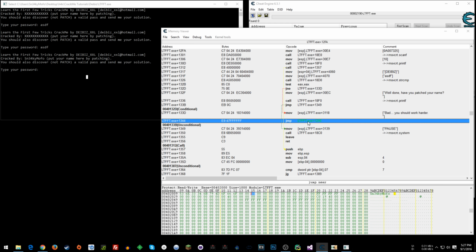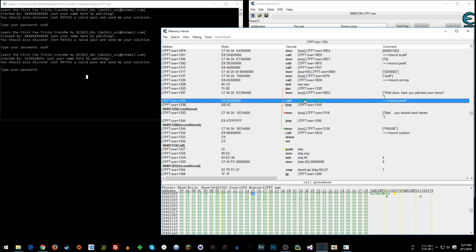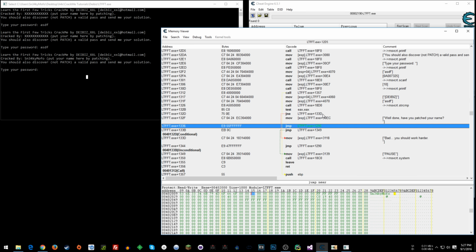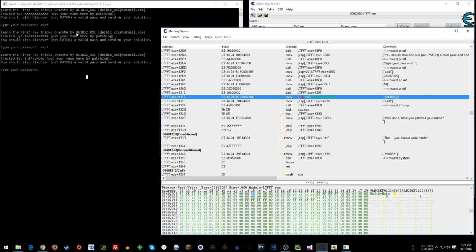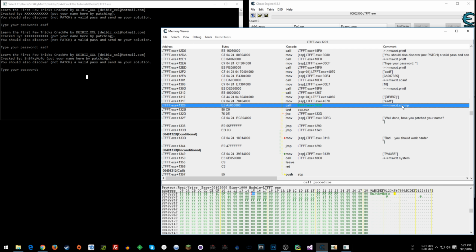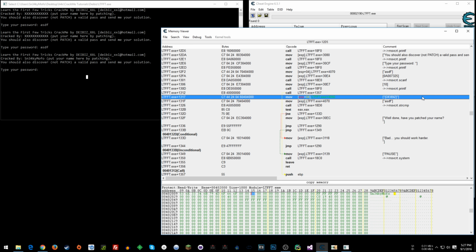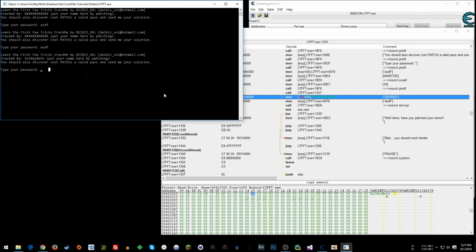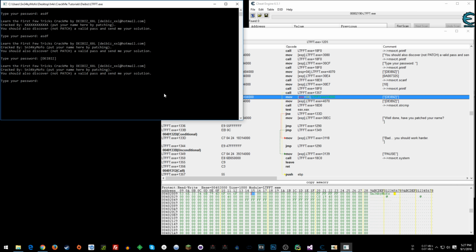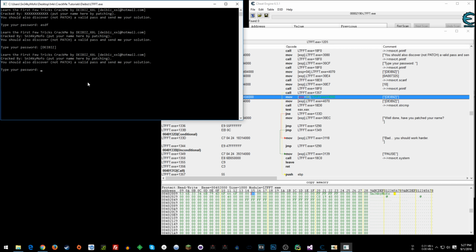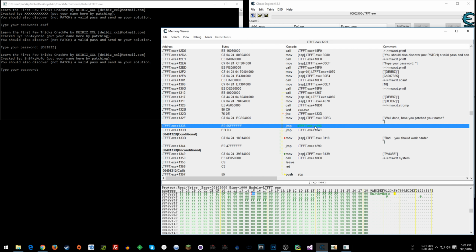this is good. Let's say we weren't thinking about it and we're just messing around, right? And we do want to put it here where this is. I'm going to paste. Okay. Well, first of all, like I said, this is the classic kind of thing where it just compares two strings. Where it says find a good password, this is the good password. It takes the good password, it takes what we entered, and then it compares those. All right. So what I want to do is enter the good password. So DEIBIZ. What's the problem there? What I said earlier, right? We're not getting the success message because that call isn't happening.